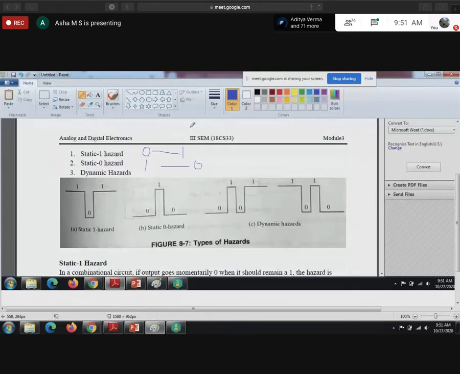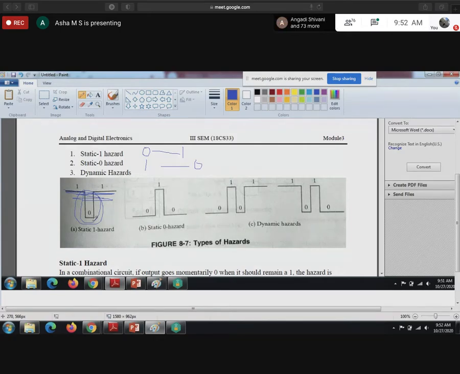When this input changes, of course the output will change after the propagation delay. So what happens here is, when this input changes, for some combination of propagation delay, the output may momentarily go to 0 when it should remain at 1. This type of hazard is called a static one hazard.